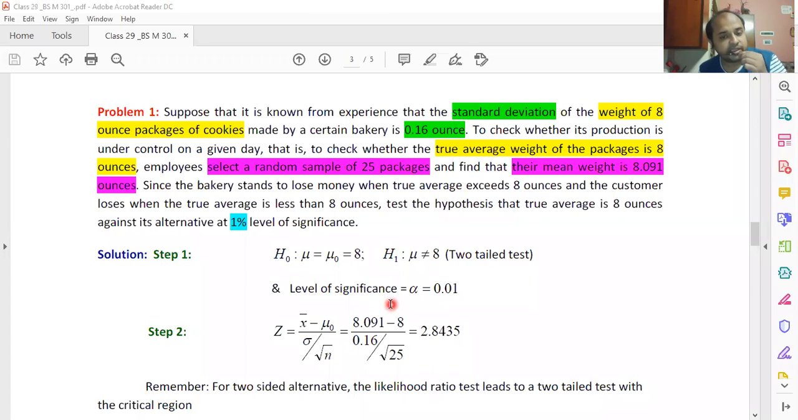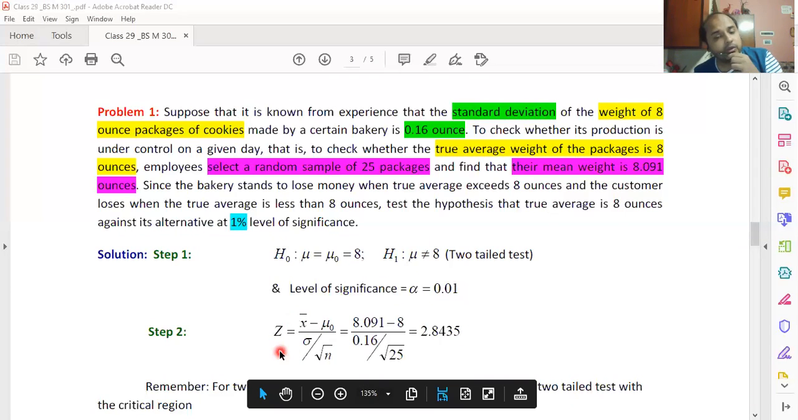Okay. The level of significance, or the probability of committing type 1 error, is set at 0.01. It is pre-decided. Okay. Because for this level of significance, the tabulated values are known, and we are going to compare our calculated value with the tabulated value to make our judgment. Now you have already got your formula for Z. This is the formula. You put in the values of X bar, mu naught, sigma and root n. I have substituted all the values over here, and the value has come out to be 2.8435.